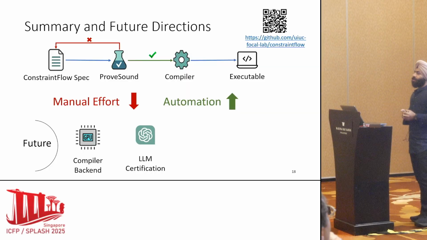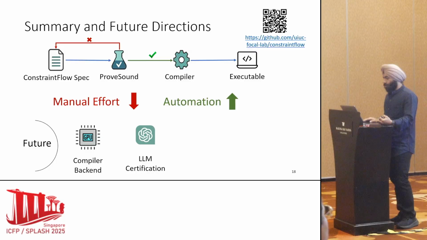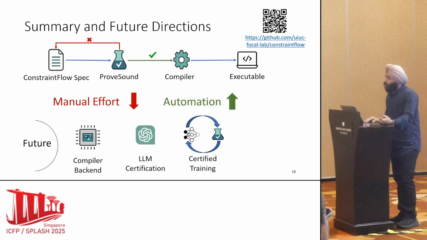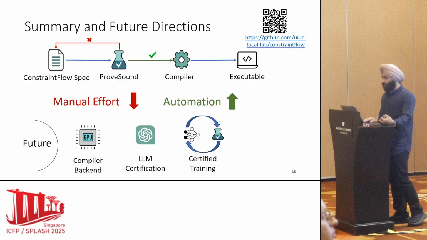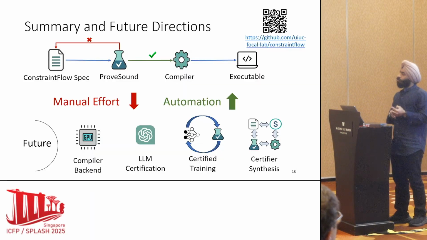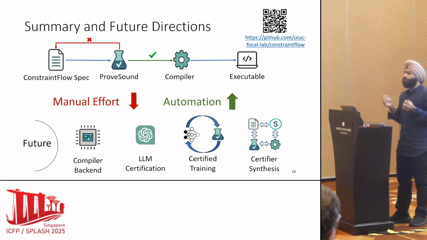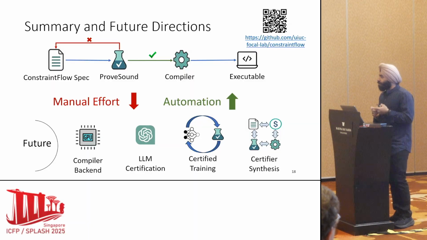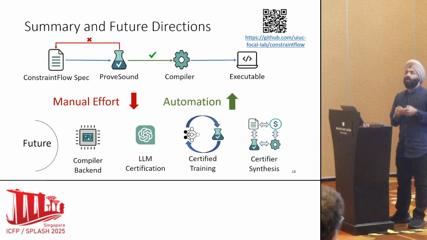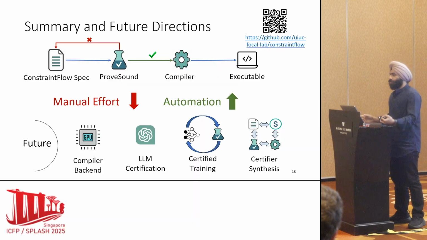Second, very interesting, that now since we have all the basic recipes, we also want to extend it to language model certifications and check if that is possible or not. Third, what if we include all of this verification process within the training of neural networks? So this is called certified training, and we also want to support it through constraint flow. Finally, what we are exploring is certifier synthesis. We have all the basic recipes if you see. We have a DSL, we have a checker, we have a compiler. So why not automatically synthesize the transformers for a particular application? So that's also what we are exploring. And there are other future directions possible.